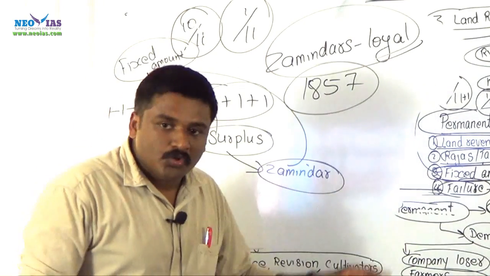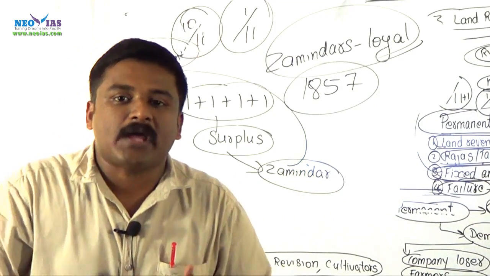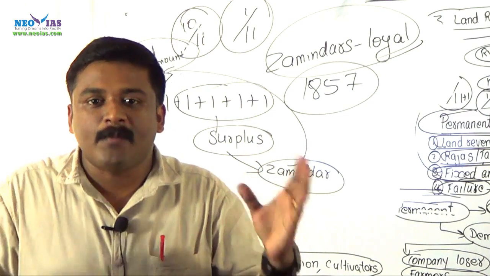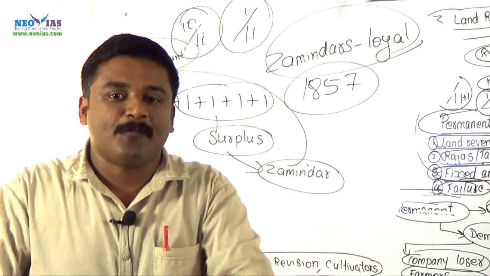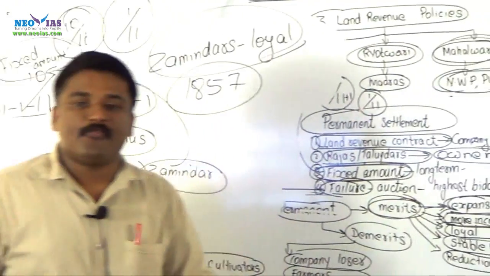So, through this land revenue contract between government and the zamindars, the colonial government was able to create a loyal class which supported the colonial rule in India. Then another feature is stable income for the government.